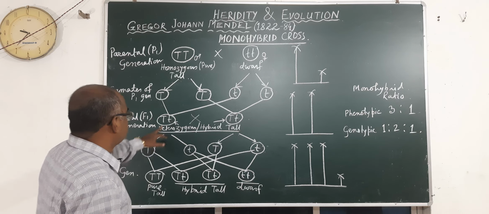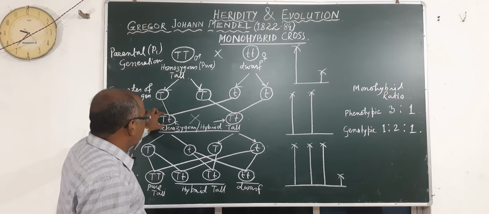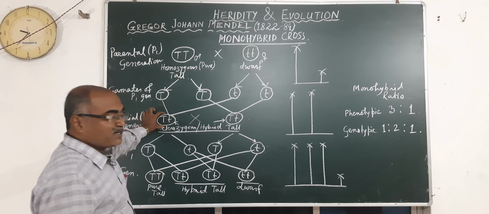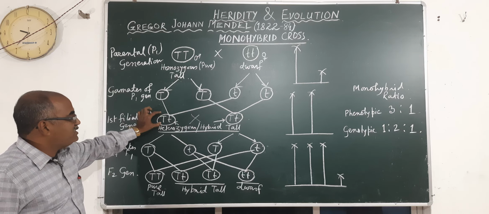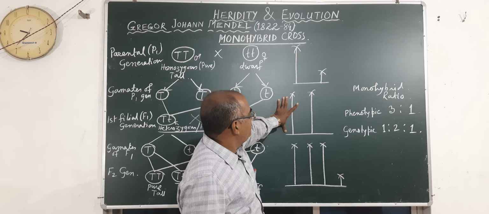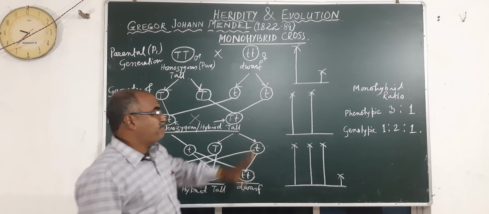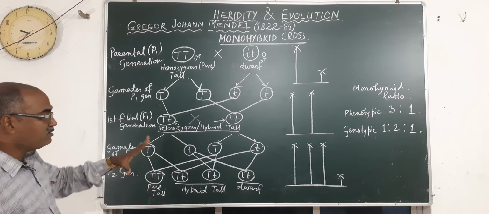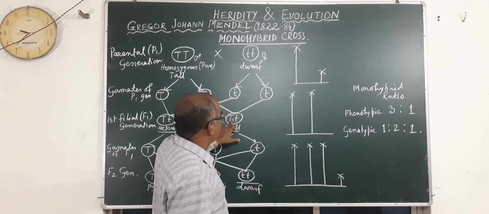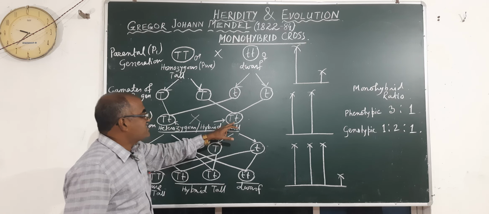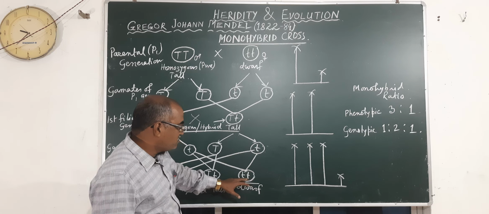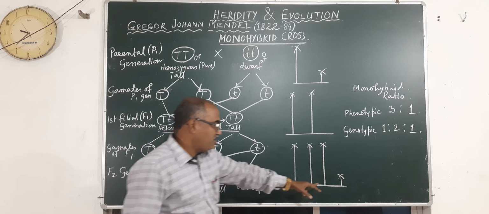Law of dominance means this is not mixing. The dominant character, the tall character here, is dominant. So the dominant character capital T is the only one showing its character, tallness, in spite of the presence of the small t. Although small t, the smaller character, is present, it cannot show its character since the dominant capital T is there. Only when there is no dominant character is the dwarf plant shown.